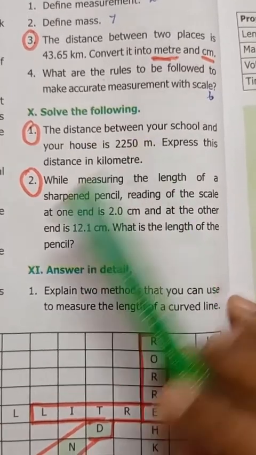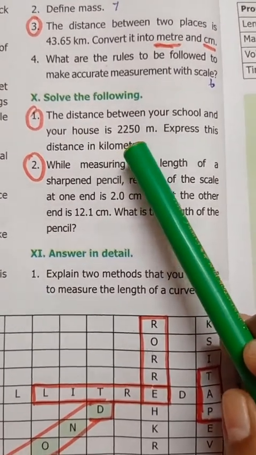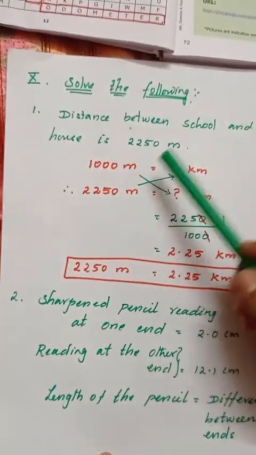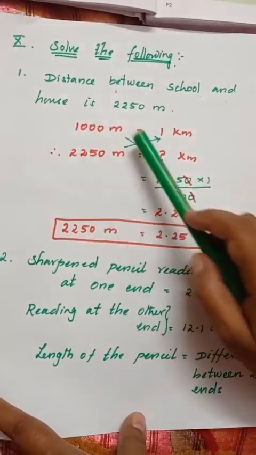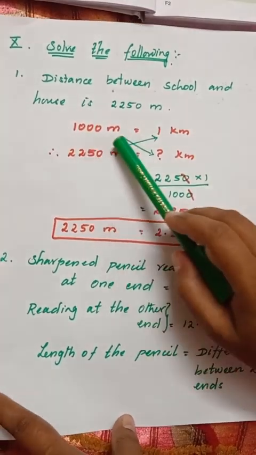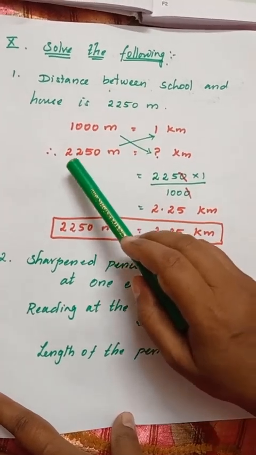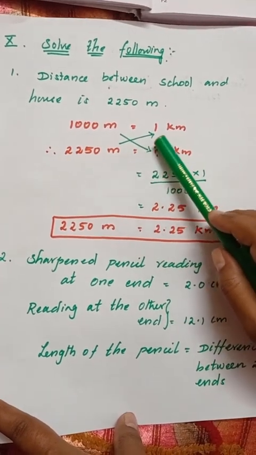Solve the following. The distance between your school and your house is 2250 meter. Express this distance in kilometer. This is a very simple question. See, meter to kilometer, right? So the distance between school and house is how many meters, children? 2250 meters. So we know the formula, 1000 meter is equal to 1 kilometer. It is an easy formula. There is no jump here. So 1000 meter is equal to 1 kilometer, and 2250 meters are given, and then we need to find out how many kilometer.